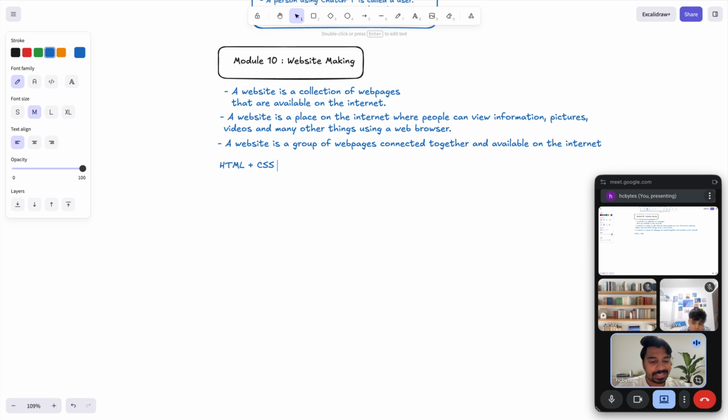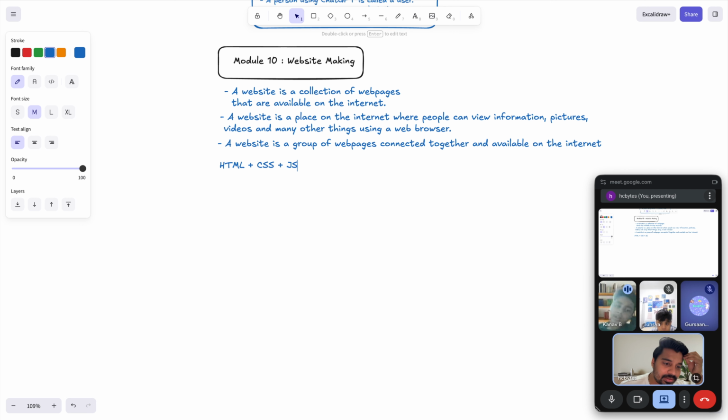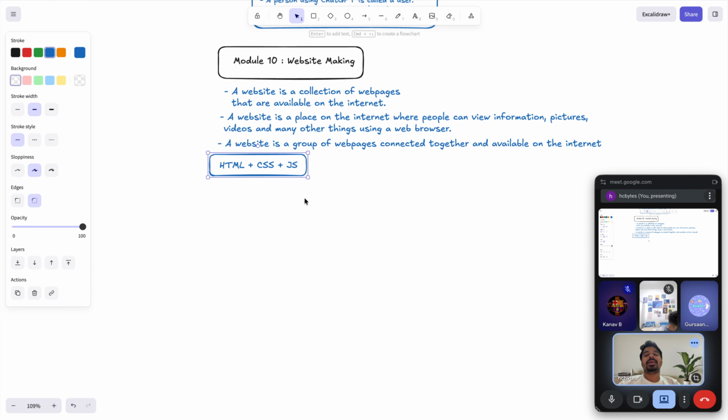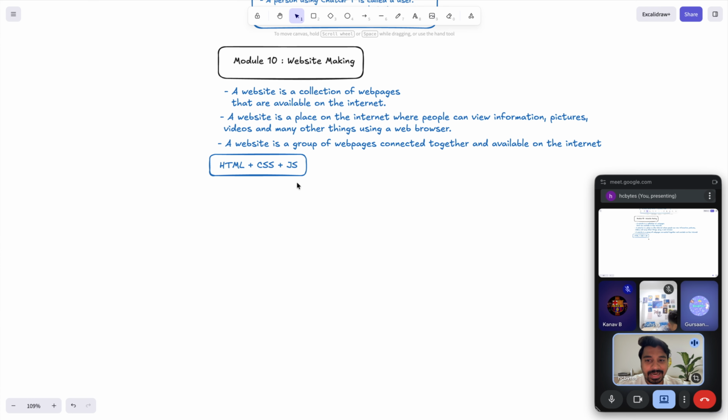Have you guys heard about HTML and CSS? Yes, sir, I studied in school. So you studied HTML, CSS and JavaScript. Before AI, I had to learn HTML, CSS and JavaScript, and only then could I create a website.